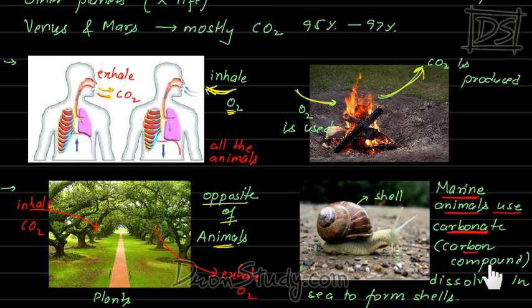Carbonate is a carbon compound. Marine animals use carbonate dissolved in the sea to form shells. Right. So this way, carbon dioxide is being used, as well as being produced by us, by animals, or in burning. And its total amount remains constant.